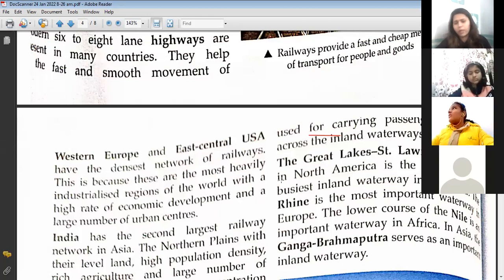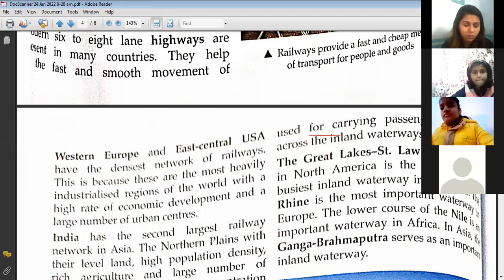Say coal, iron, wheat, anything can be the raw material. The things which we use for making final products are known as raw materials. So yes, they do need roadways. They need transport to transfer the finished goods, but they also need it to receive the raw materials, because if they get raw materials in time only, then they'll be able to produce the goods and deliver them to the person who wants them. So this is the reason why Western and Eastern Europe have the densest network of railways. And this question can come, right? Explain, define, comment, right, children?